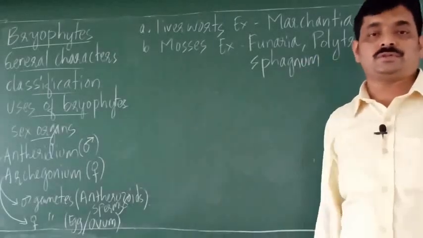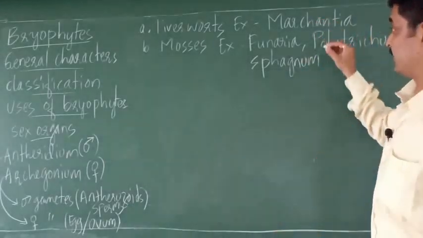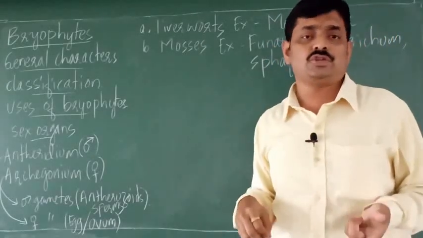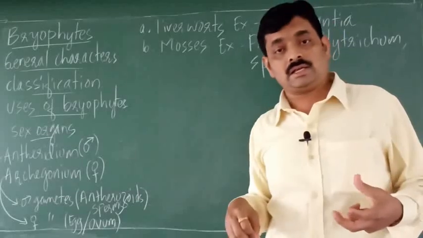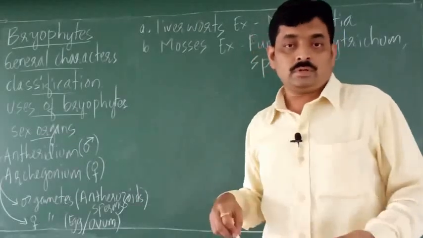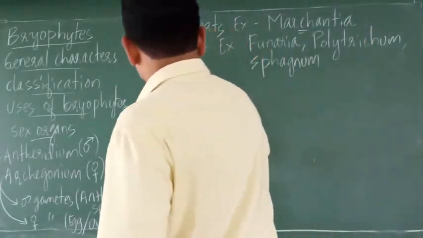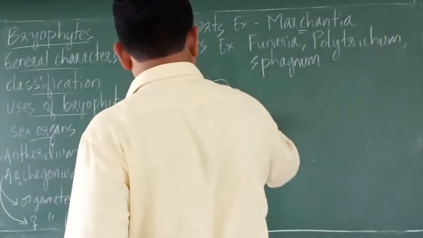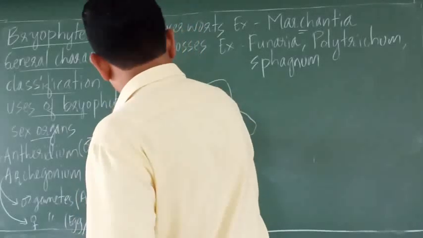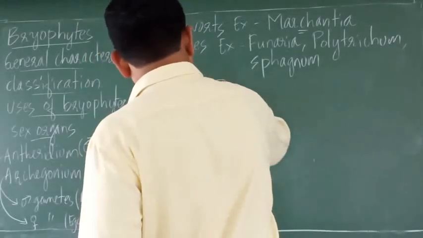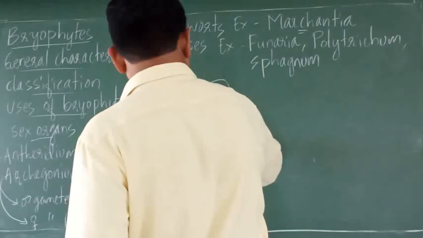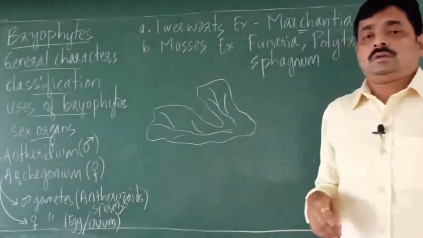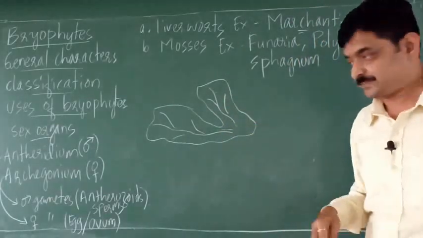So after classification, we shall consider in brief about the Marchantia. So Marchantia is a bryophyte. I hope you have seen it. So Marchantia, it looks like this.